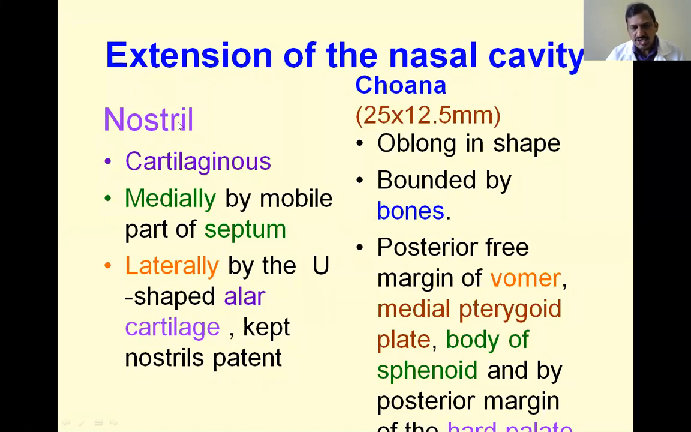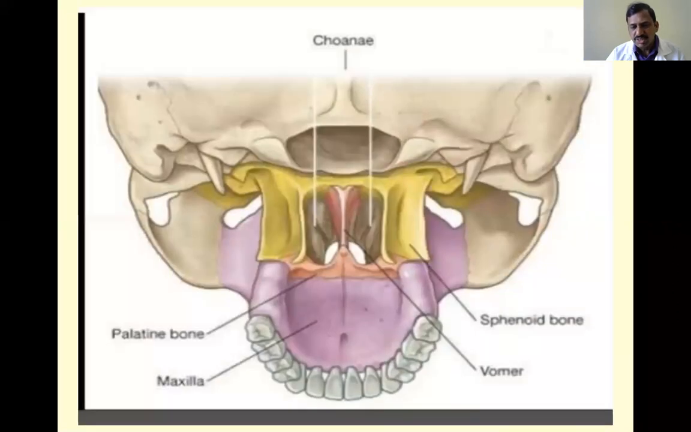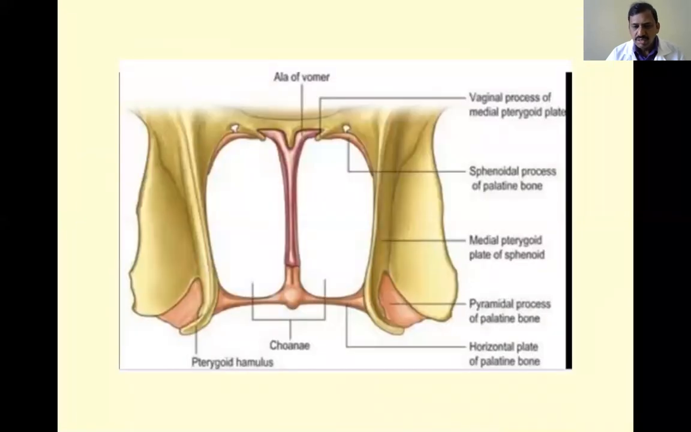Here, the nostril is bounded by cartilages, but the conae are bounded by bones. What are the bones? The posterior free margin of the vomer, the medial pterygoid plate, the body of the sphenoid, and the posterior margin of the hard palate. These are all the bones taking part in the formation of the conae. These two are the conae; one is a cona.